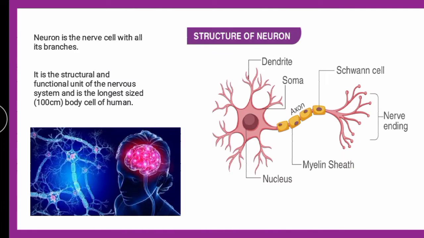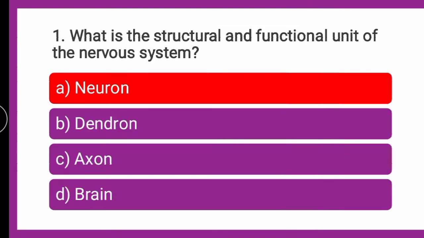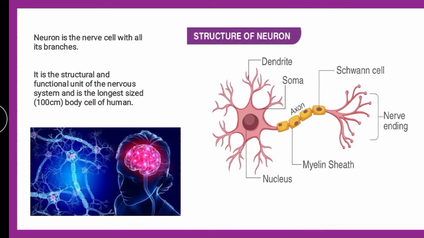Now the neuron, if you talk about, is the nerve cell with its branches, as you can see: these are dendrites, axon, okay, and this is the nerve ending. So it is the structural and functional unit of the nervous system, wherein the correct answer is neuron, which is the structural and functional unit of the nervous system.